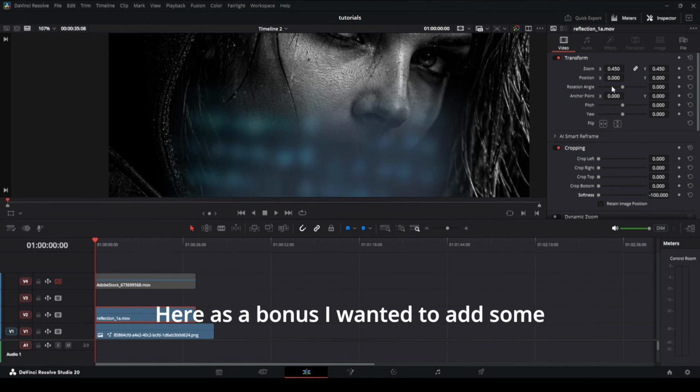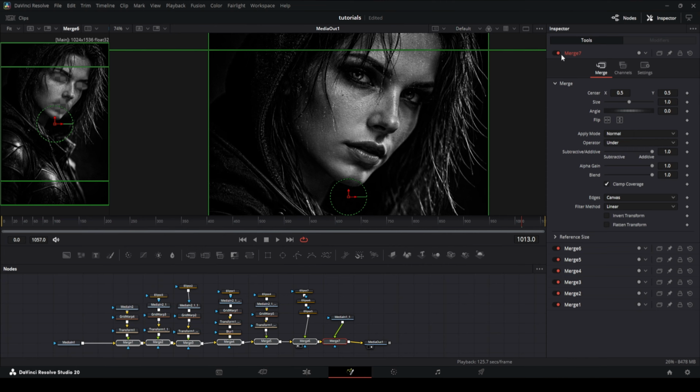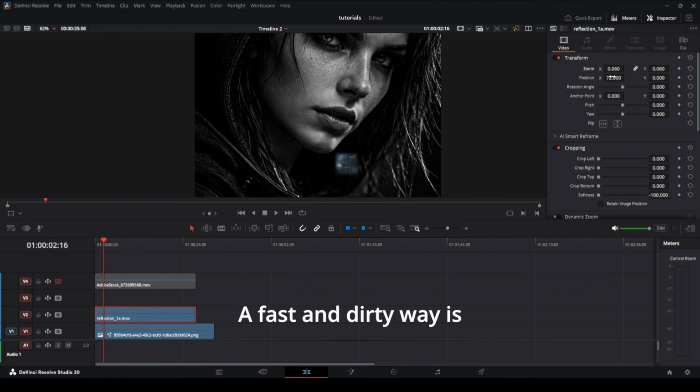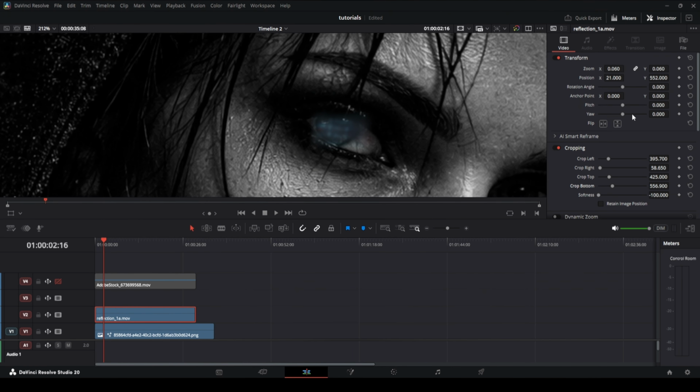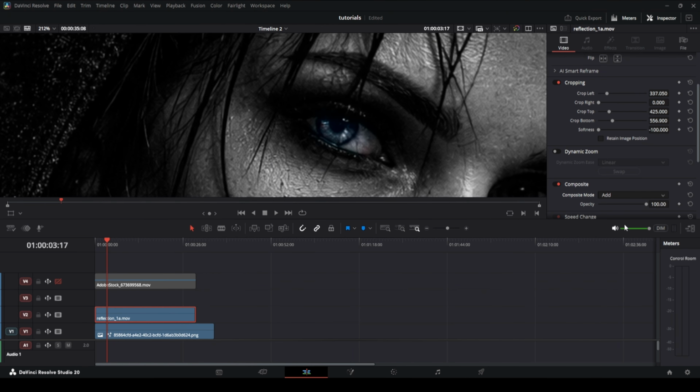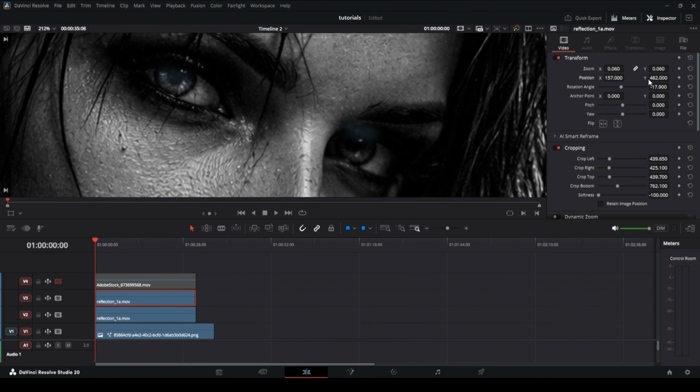Here, as a bonus, I wanted to add some reflection in her eyes. A fast and dirty way is to use the cropping option. Copy this layer and paste it for the other eye.